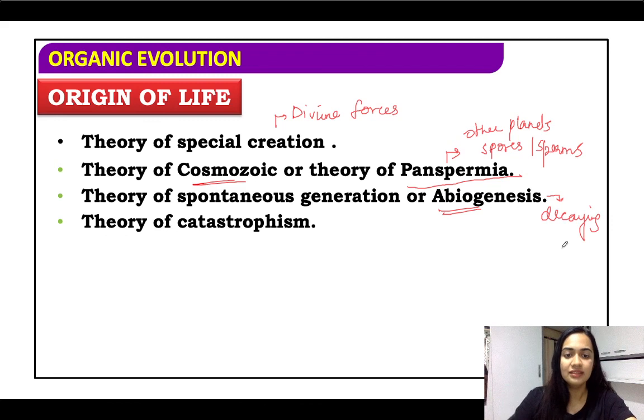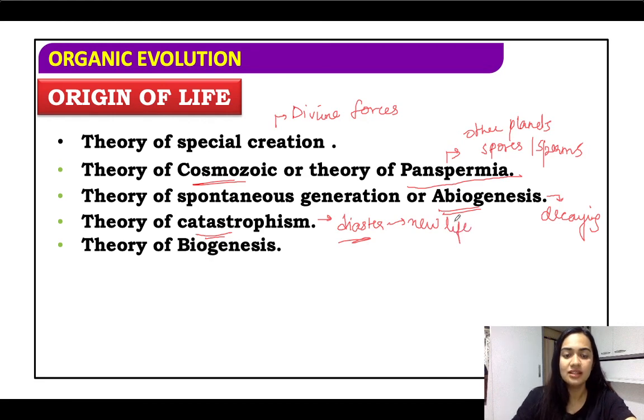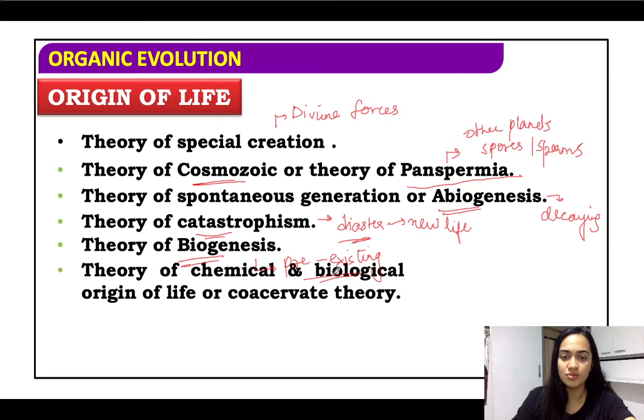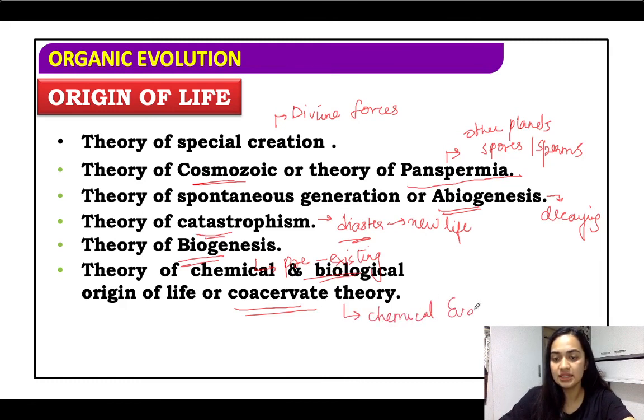Now, then came the theory of spontaneous generation, that is abiogenesis, which said that life was produced from decaying matter. Then you have the theory of catastrophism, which says that after a disaster there is new life or new organisms that are formed. Then you have the theory of biogenesis that was given by Pasteur, which said that only with pre-existing life can new life be formed. And last but not the least, you have the chemical evolution, about which we have just discussed in detail. Fine. So I hope all these theories are clear to you and you find this video helpful.